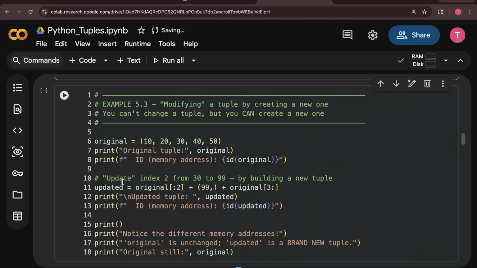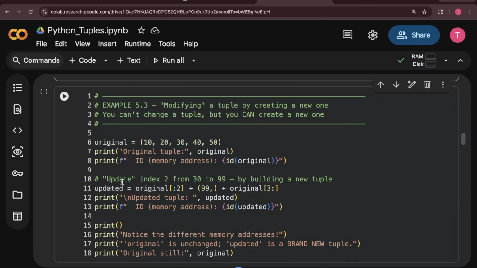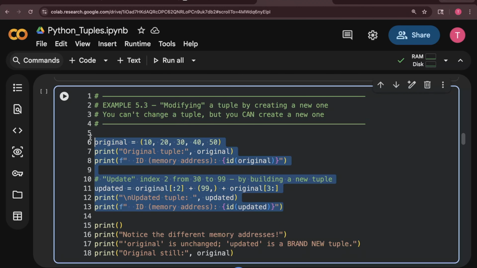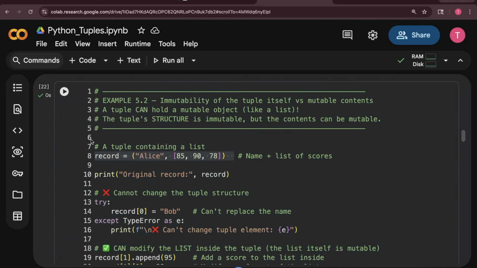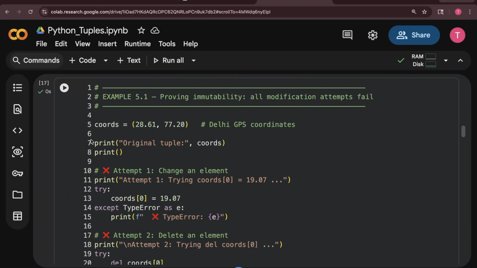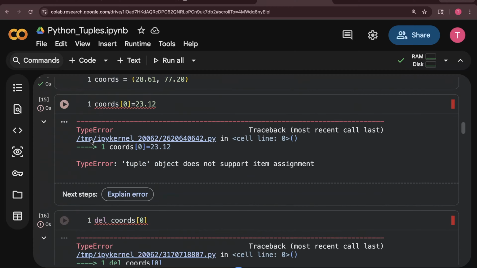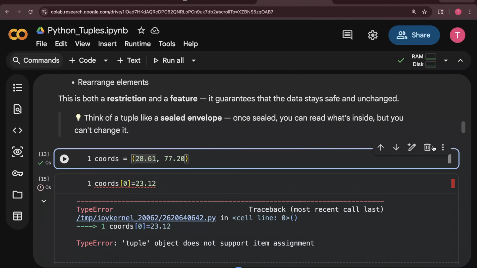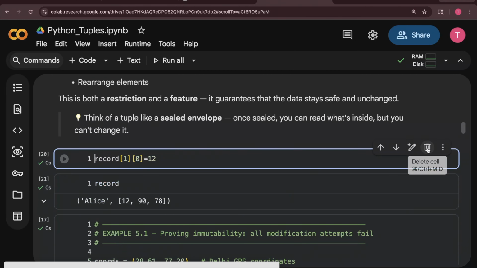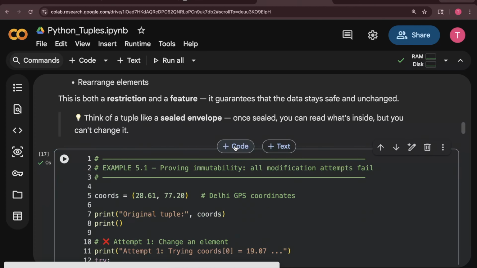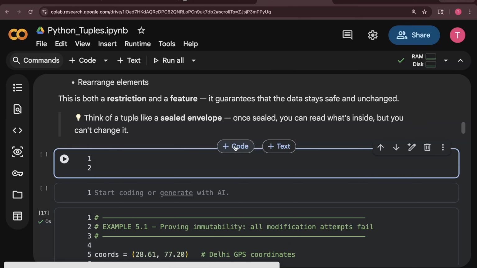Okay, now modifying a tuple by creating a new one. You can't change a tuple, but you can create a new one. So I'll just show you here by copying and pasting this code. I'll first delete these unnecessary codes that I just created. Delete, yes, delete, yes. Now I'll show you this.